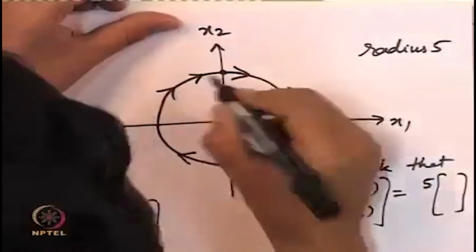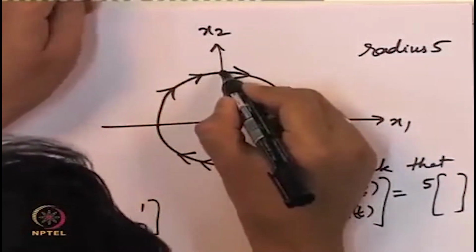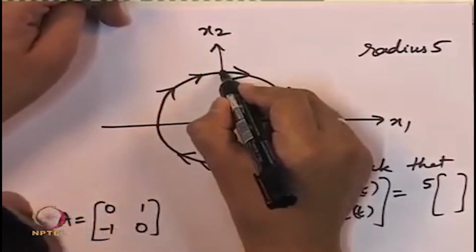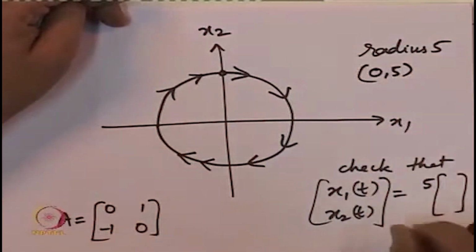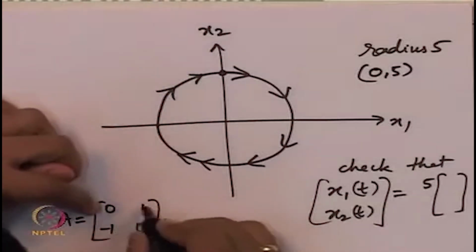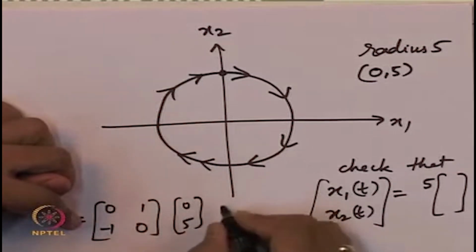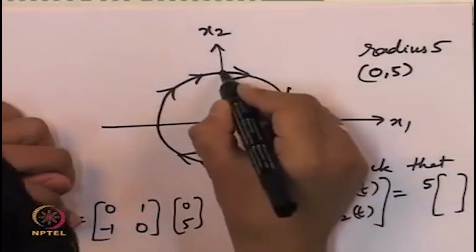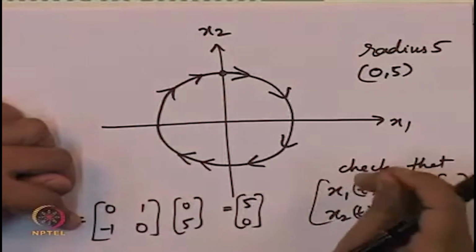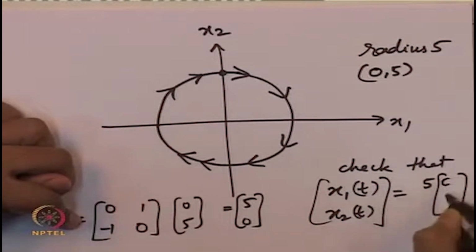Now we are going to decide why it is clockwise and not anti-clockwise. That we can check by taking some sample points. So consider this point. This is x1 component equal to 0 and x2 equal to 5. So consider the point 0, 5. When A acts on this point, then we get 5, 0. So the x1 component is increasing at this particular point. That is why it is along this direction. By using the same argument, we can decide where cos of t should come, where sin of t should come, and whether there should be a negative sign to one of these.